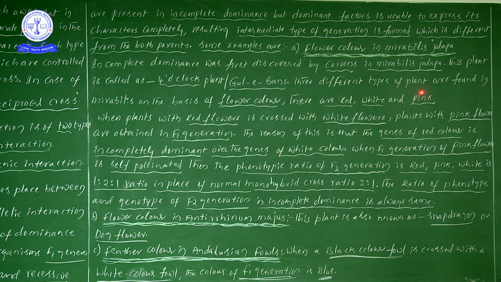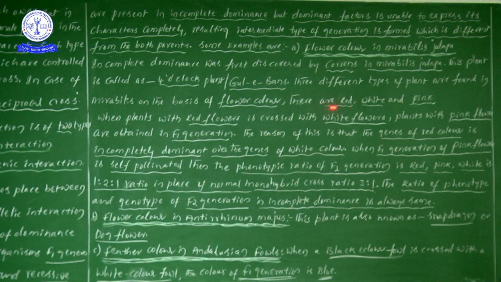Three different types of plants are found in Mirabilis on the basis of flower color. For our convenience to study, we divided them into three different types. So what are those three types? I have written the different types.